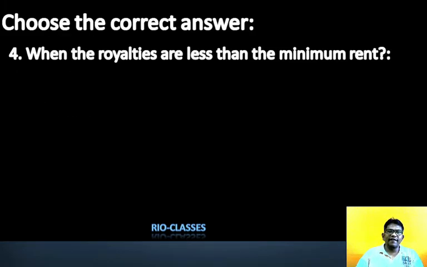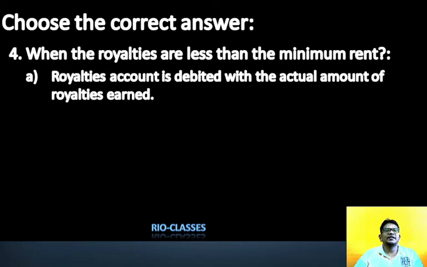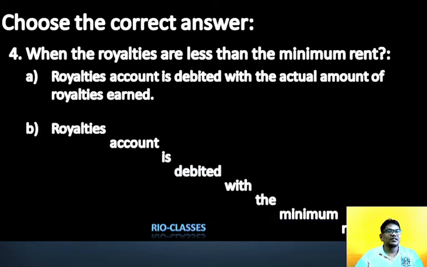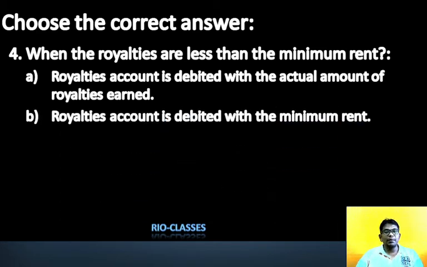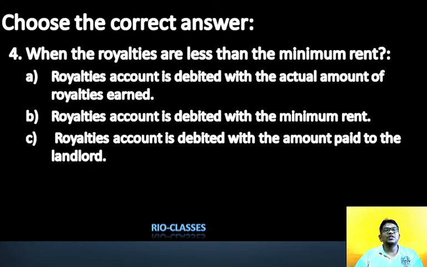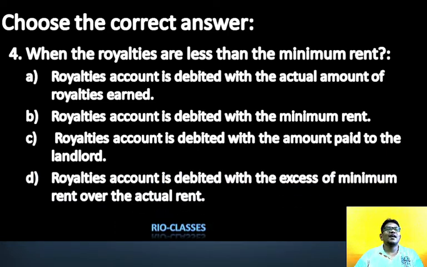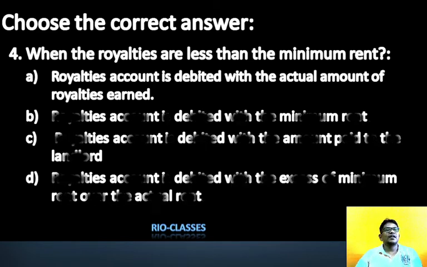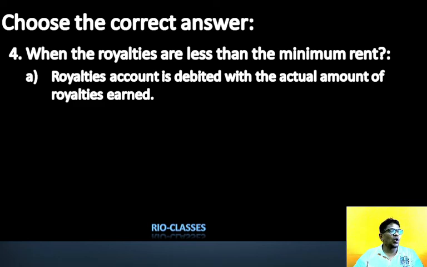Question number 4. When royalties are less than minimum rent, what happens? Royalty account is debited with actual amount of royalties earned. Royalty account is debited with minimum rent. Royalty account is debited with amount paid to landlord. And lastly, royalty account is debited with excess of minimum rent. So look, whenever royalty is less than minimum rent, my dear student, what do we do? We debit royalty account with actual amount of the royalty earned. So right option is A.